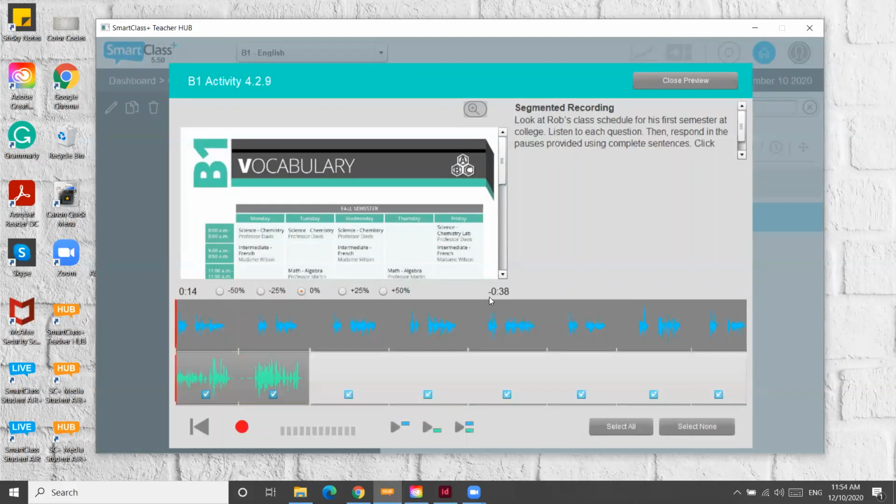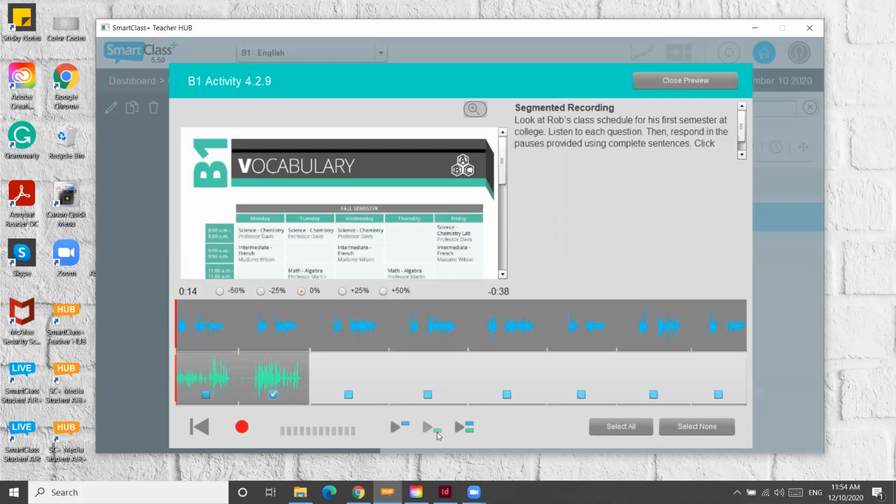I'm going to stop right here just because I want to show you how students can, again, take ownership of their own learning experience by re-listening to what they have said and making sure they got their answers right. So let's say I don't want to listen to the first one. I'm pretty sure I got that one right, but I want to listen to the second one again because I think I was talking about something else and not quite right. So I'm going to select this one, and then I'm going to replay it.